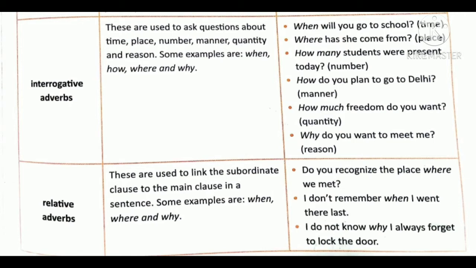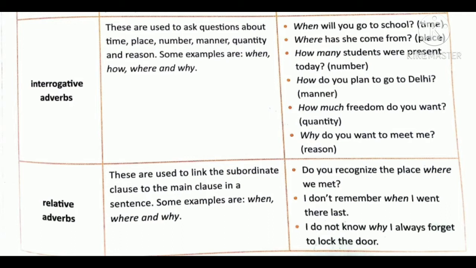Next one is interrogative. From the word itself we can understand that it is a question. Interrogative adverbs are divided into many: of time, place, number, manner, quantity, and reason. Examples are given there. And the last one is relative adverbs. These are used to link the subordinate clause to the main clause in a sentence. Some examples are when, where, and why.